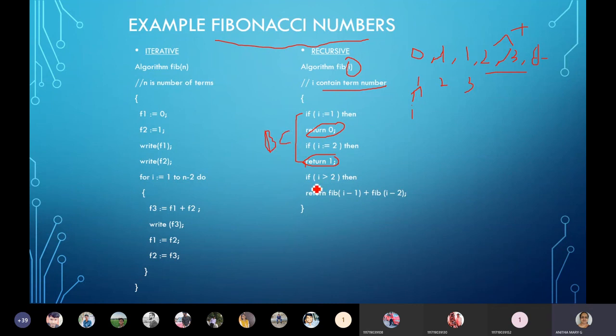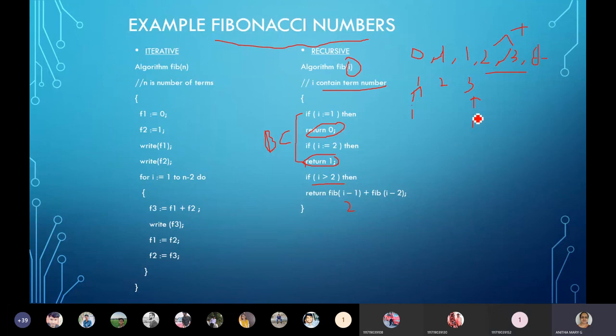And then if I is greater than 2, say I is 3, then 3 is greater than 2, so what does it have to return? Fib of I minus 1 and fib of I minus 2. Why are we taking I minus 1 and I minus 2? Because those two are the previous values.